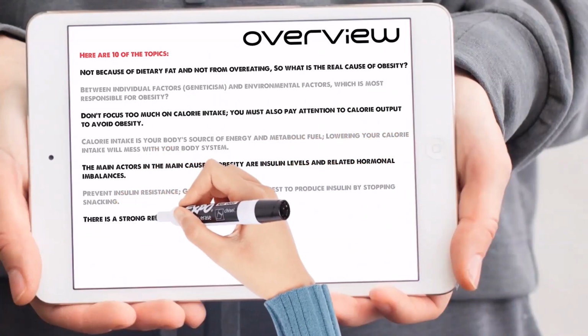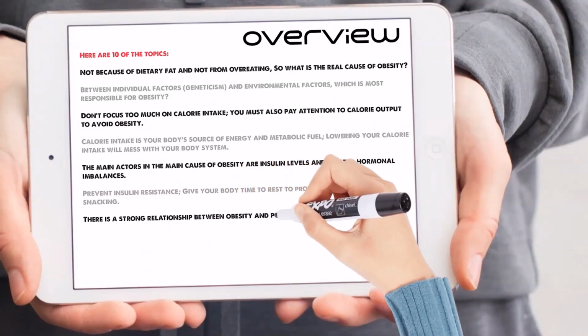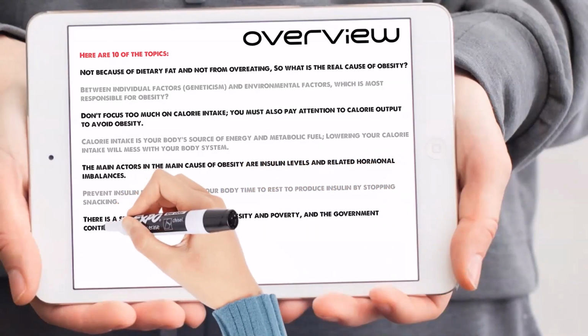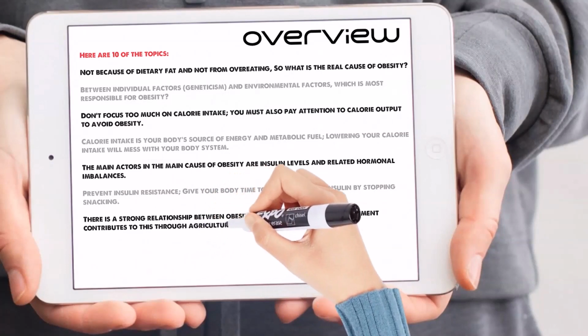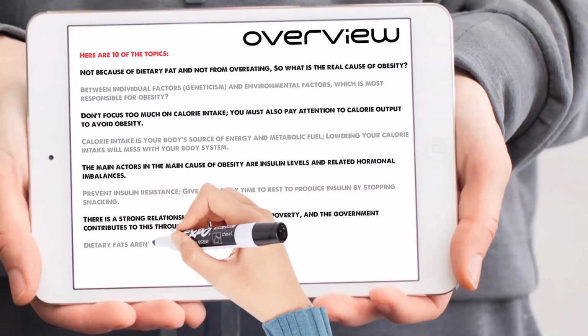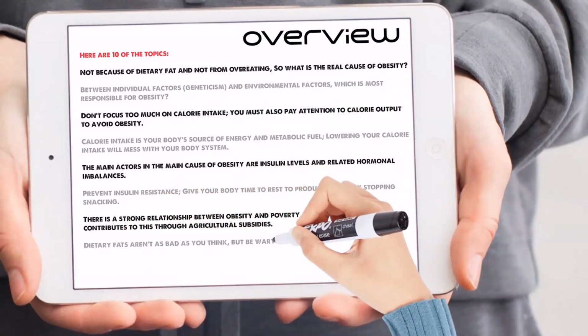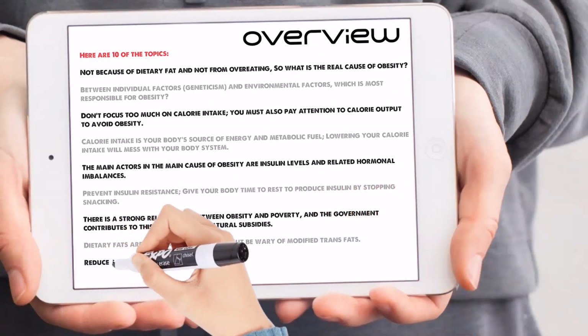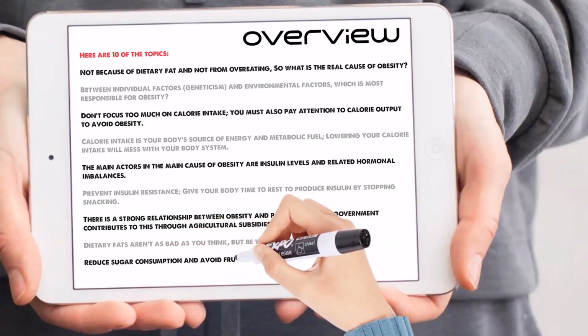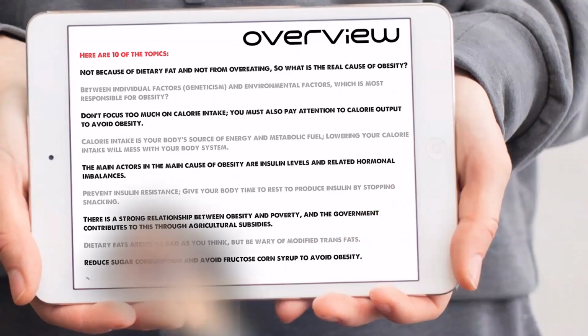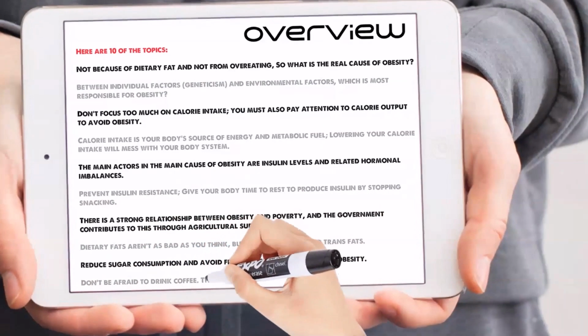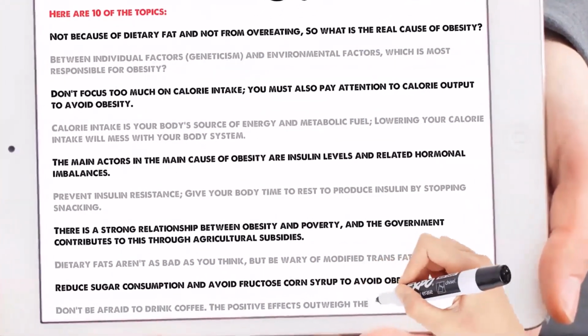7. There is a strong relationship between obesity and poverty, and the government contributes to this through agricultural subsidies. 8. Dietary fats aren't as bad as you think, but be wary of modified trans fats. 9. Reduce sugar consumption and avoid fructose corn syrup to avoid obesity. 10. Don't be afraid to drink coffee. The positive effects outweigh the negative effects.